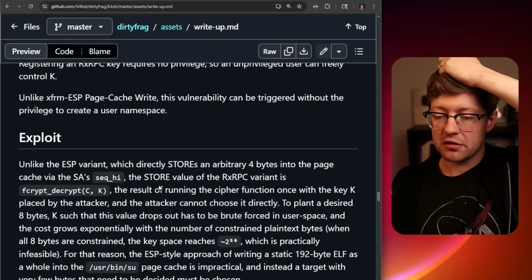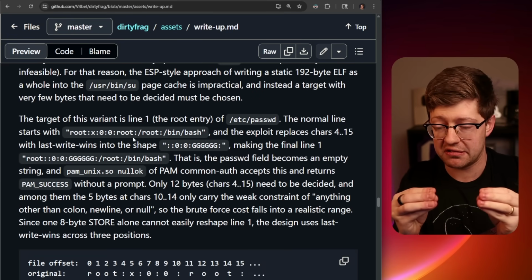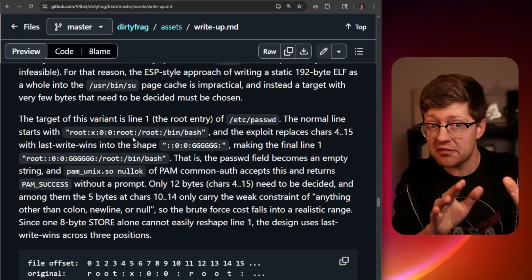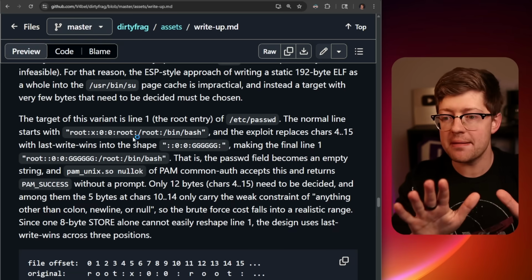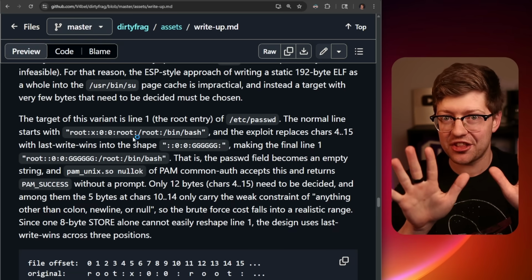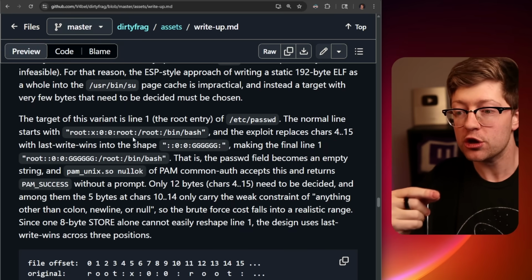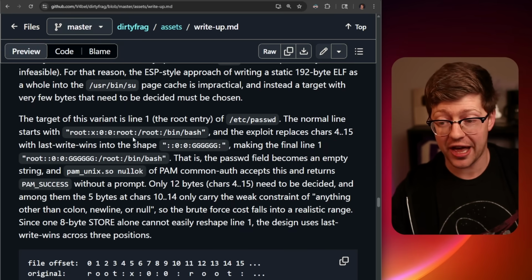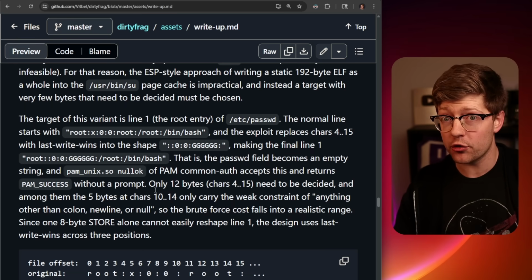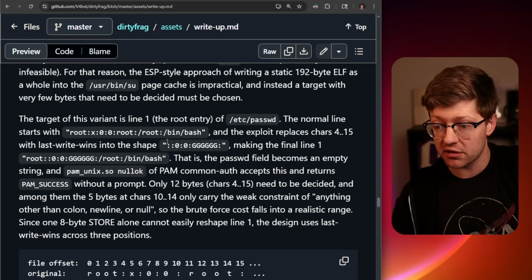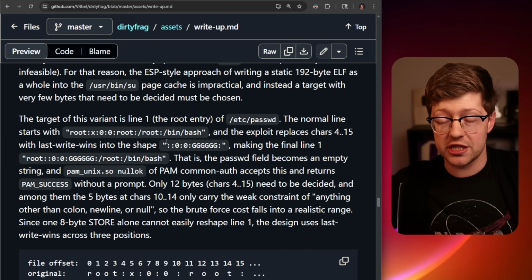But what makes this bug so crazy is the decryption is being done in place, okay? What does this mean? This means the ciphertext and the plaintext are the same buffer. So they don't even get to decide the ciphertext for this bug. What they have to do is brute force the algorithm to choose a key such that the end state of the decryption is what they want it to be. And this is why they're overwriting /etc/passwd and not /usr/bin/su, because they can't possibly reason about writing a 192-byte binary, which they do in the previous variant.